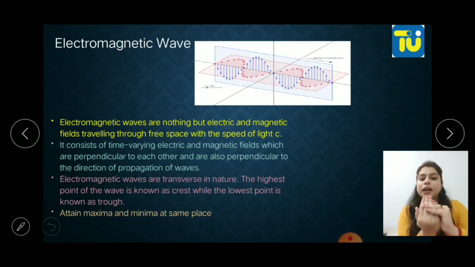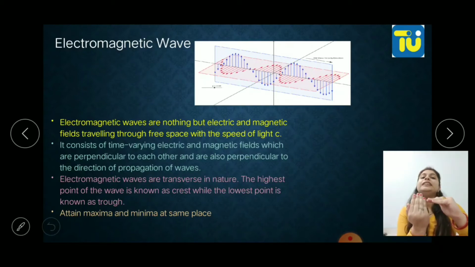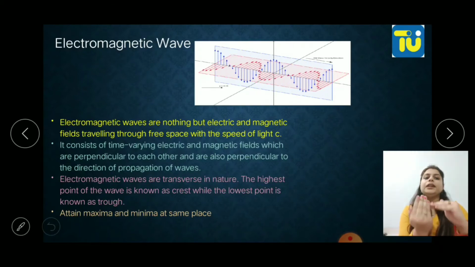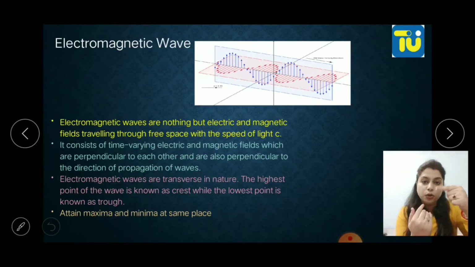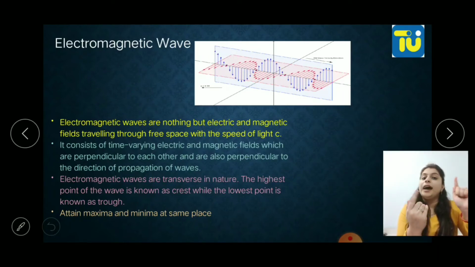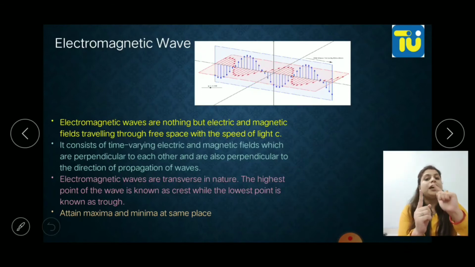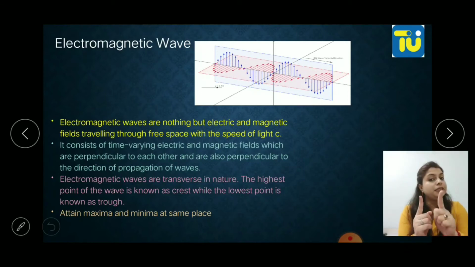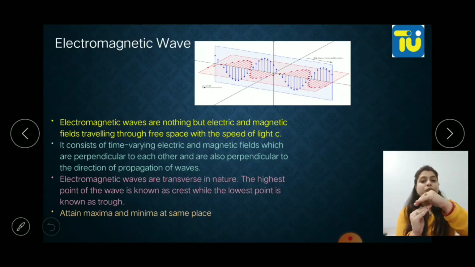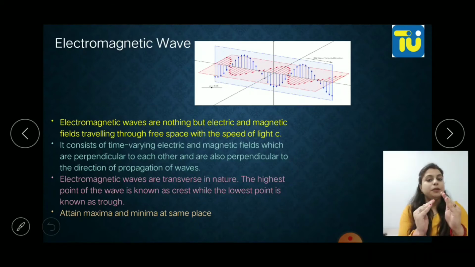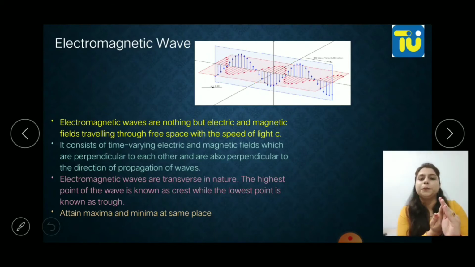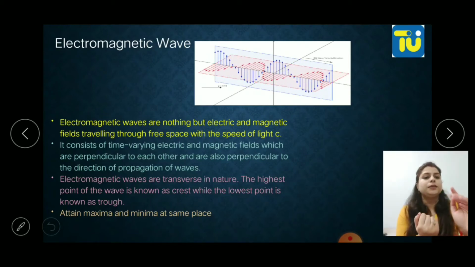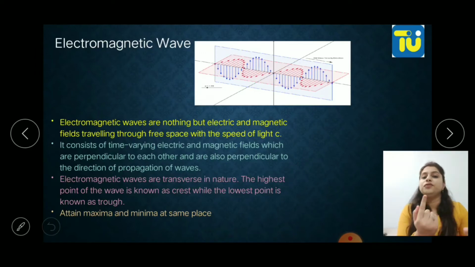Electromagnetic waves are transverse in nature, and the highest point is known as crest and the lower one is known as trough, and both the waves attain their maxima and minima at the same time. So when the electric wave is at its maxima, the magnetic wave will also be at its maxima. Okay, this is what an electromagnetic wave is.